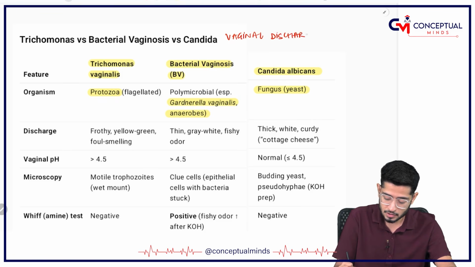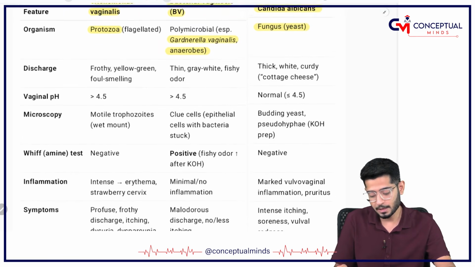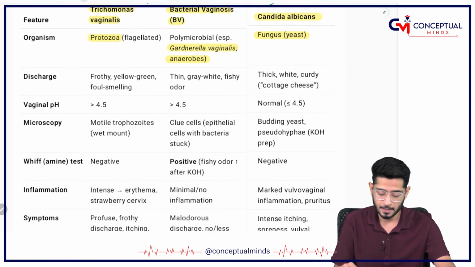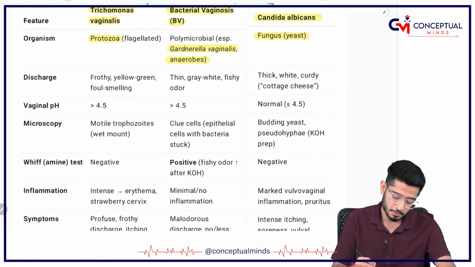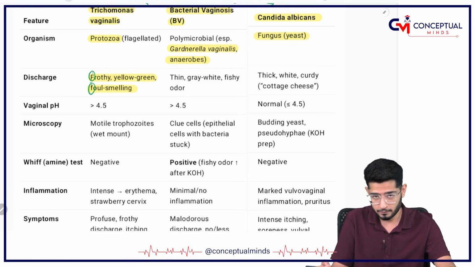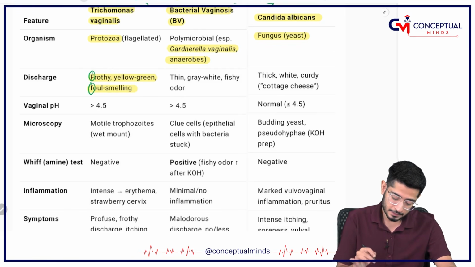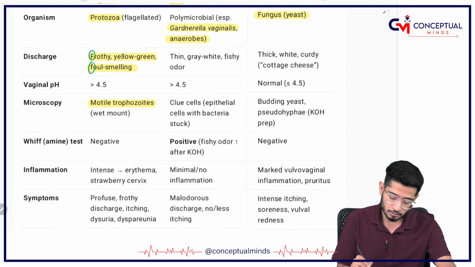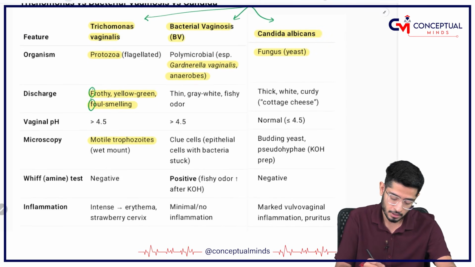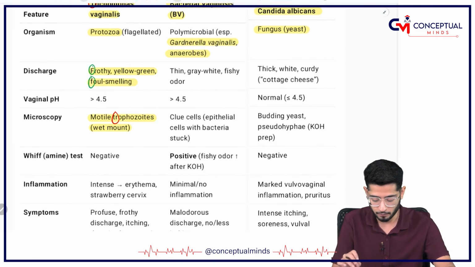So in all these three cases you are going to get vaginal discharge only. Because the vaginal discharge is coming, it becomes a responsibility to diagnose the cause of this vaginal discharge, and thereby we will be able to give the medications. Remember, in trichomonas you have a frothy green color foul smelling discharge. So F for frothy discharge, F for foul smelling discharge. And the other thing is it has motile trophozoites. So T for trichomonads and T for trophozoites, which will be seen on the wet mount. So microscopy shows motile trophozoites.